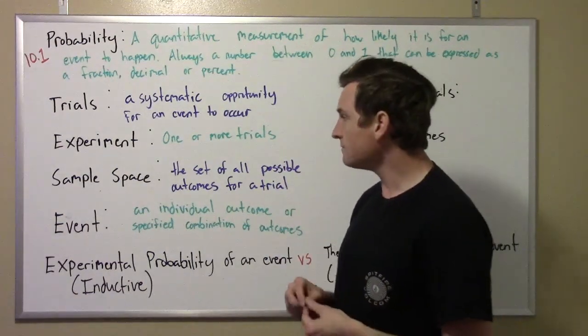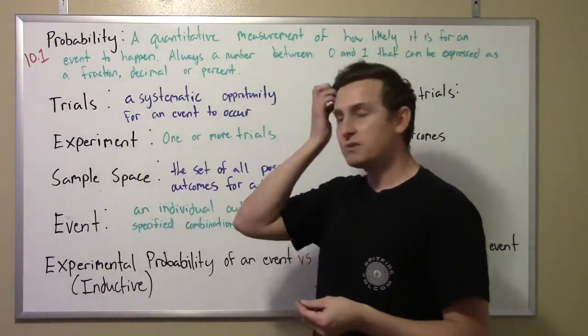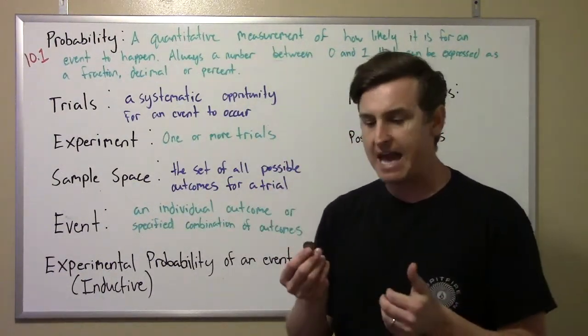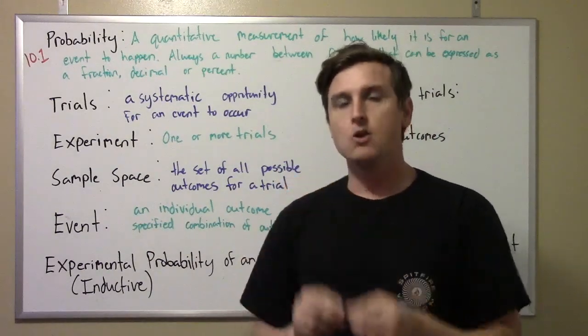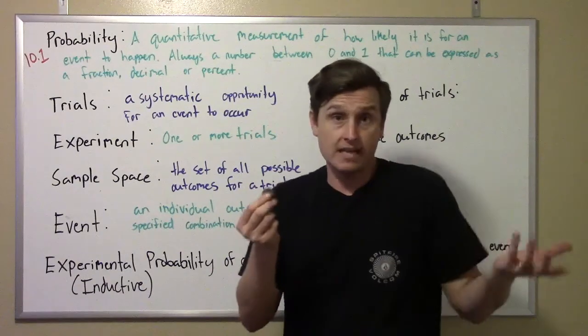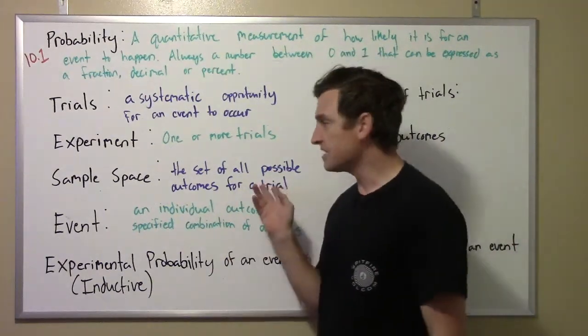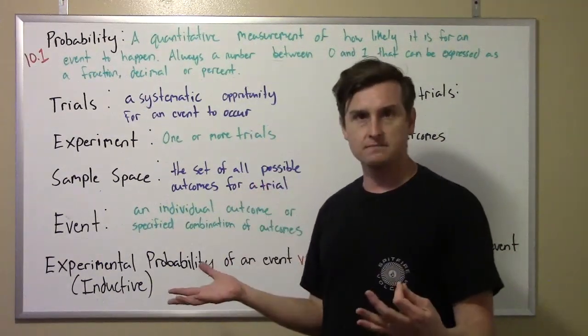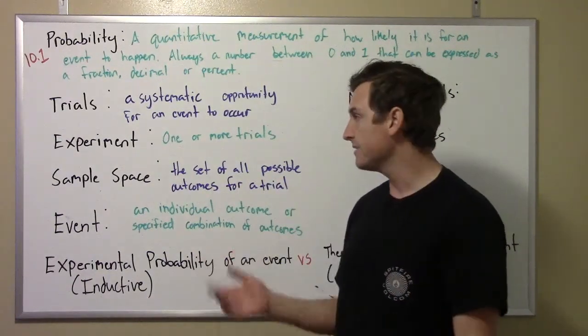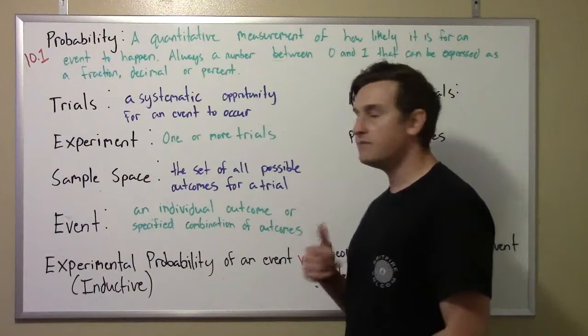Okay, sample space refers to the different possible outcomes that I could get. So when I flip a coin, what are my possible outcomes? Well, I can get heads or I can get tails. So the sample space for this experiment is heads or tails. What are all the different possibilities I could get? Right? I get heads or tails, that's it. And then an event is an individual outcome.